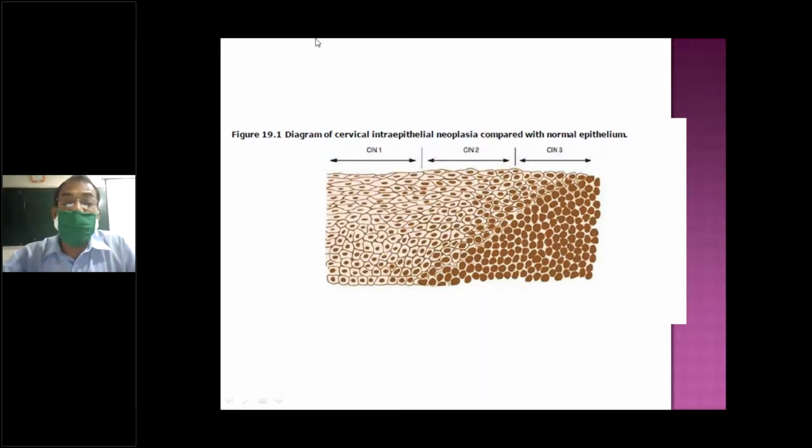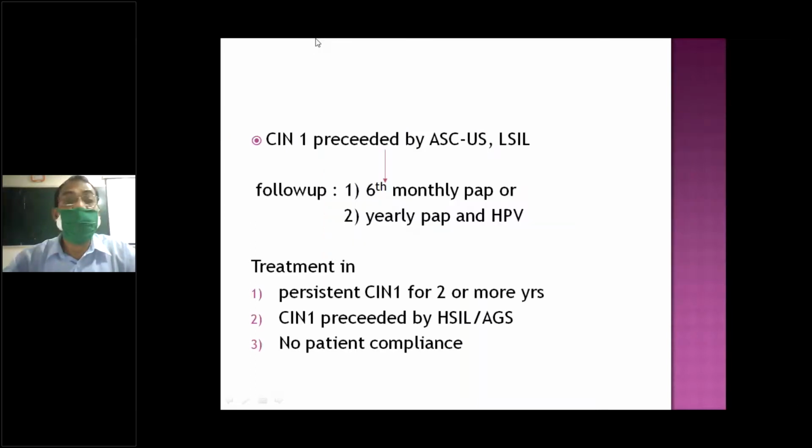CIN2 is two thirds. This area, two thirds, is involved. That is CIN2. Here the whole thickness is involved. The whole thickness of the epithelium is involved. So it is not measured from here to here. We measure it from the basal layer: one third, two thirds, and all. CIN1, CIN2, CIN3.